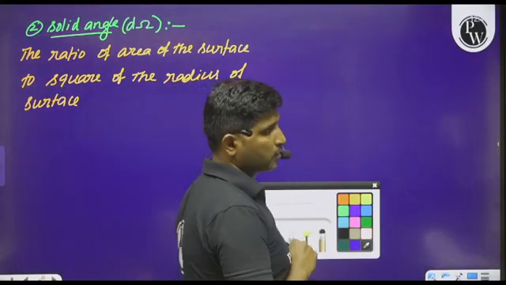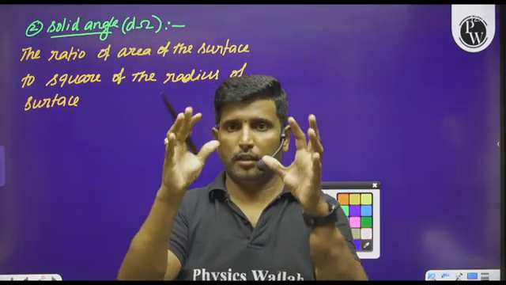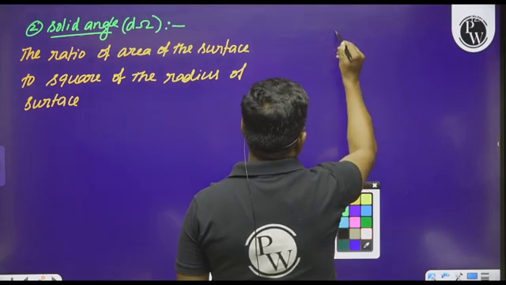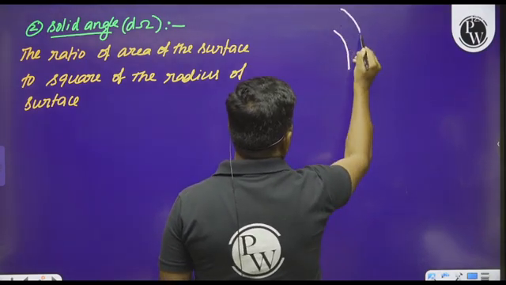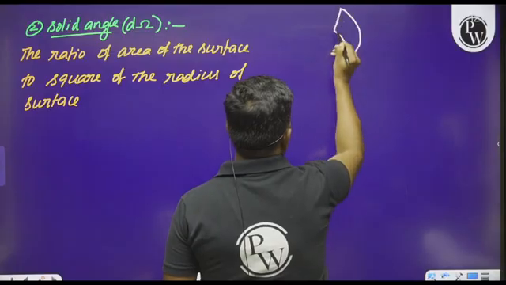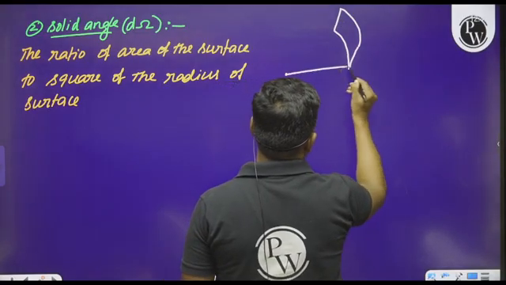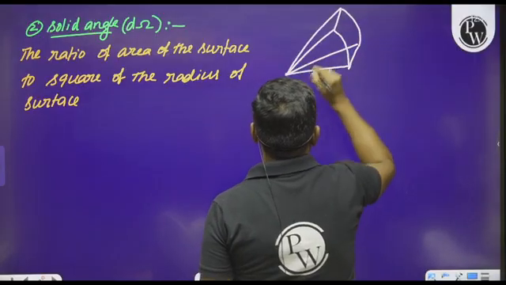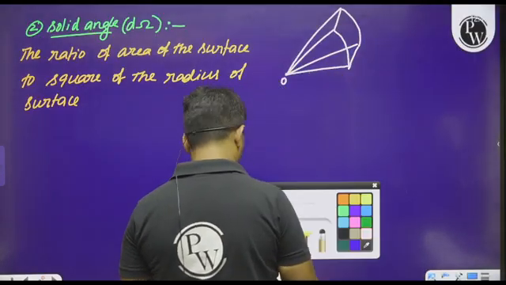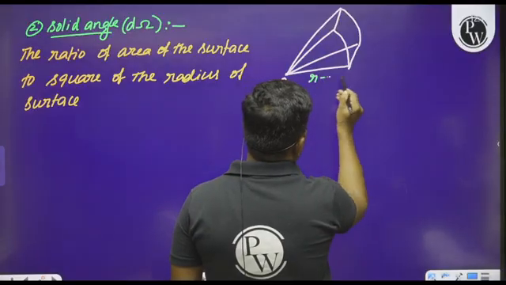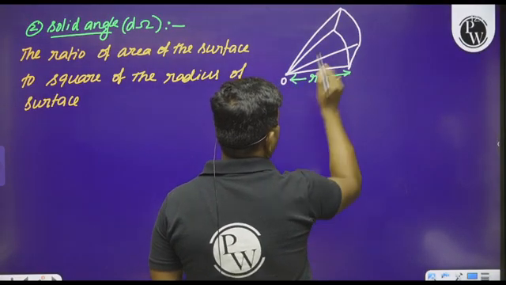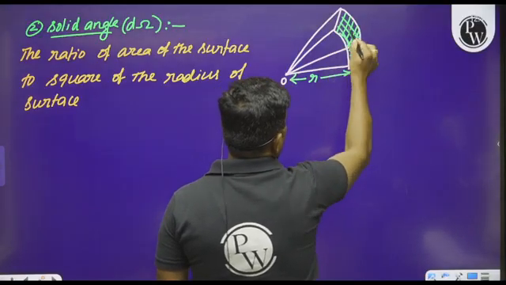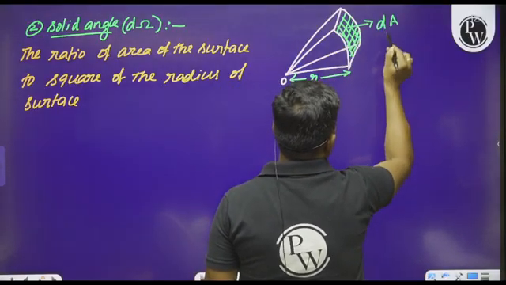Please observe a spherical surface, and let us imagine a small part of that surface which subtends an angle at the point O. Let R be the radius, and let us consider dA as the area of the surface.